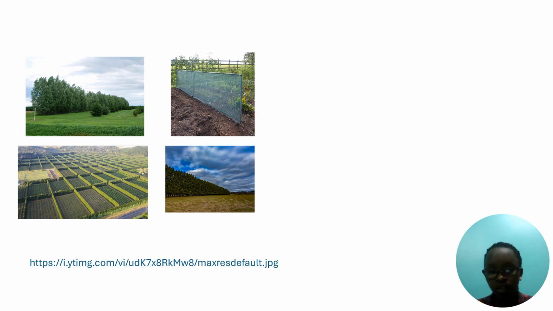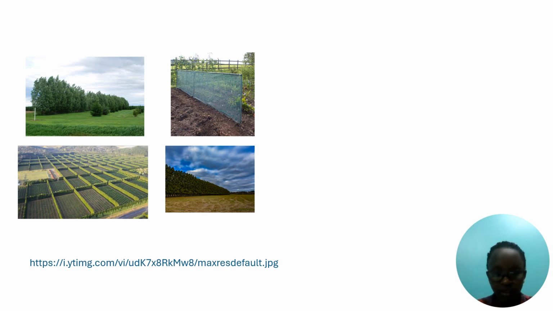In the second image, you see examples of artificial wind breaks. You see that some structures are built on the side of crops to break the wind, and then plants grow in their way without hindrance from wind.